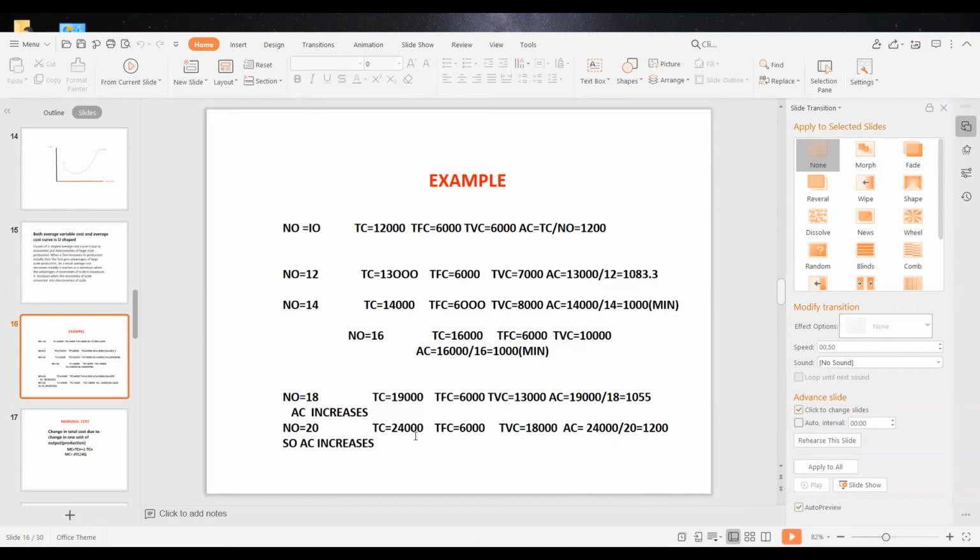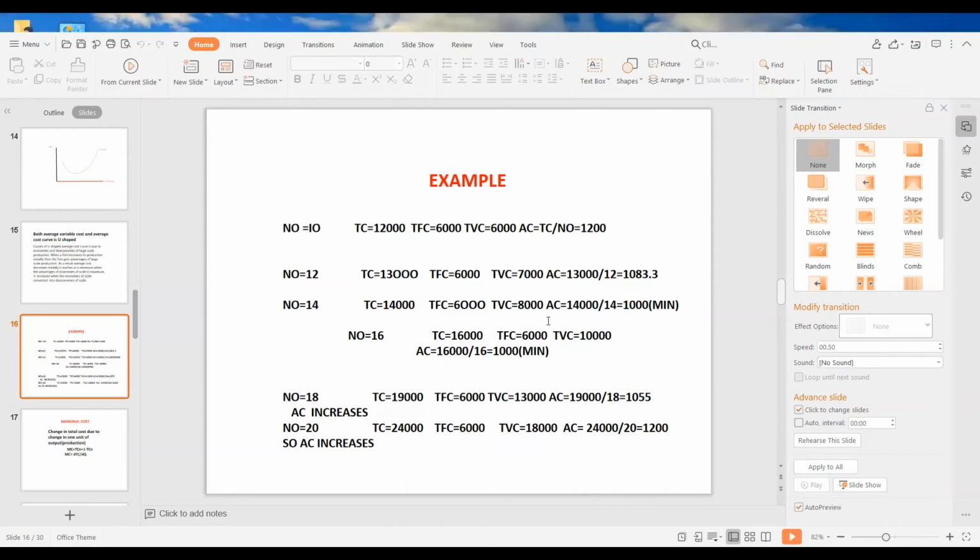When the family members increase to 14, total cost becomes 14,000, total fixed cost becomes 6,000, total variable cost becomes 8,000 and average cost becomes 1,000. Only 1,000. It decreased from 1,083 to 1,000. Again the family members increase to 16.